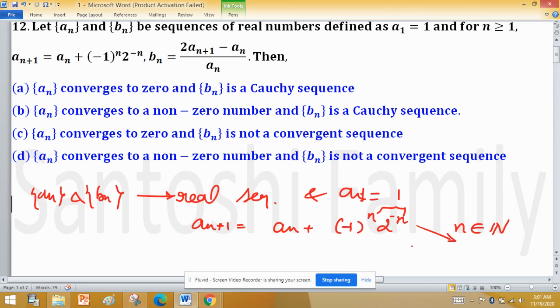In an intuitive way, in terms of sequences, n comes from a set of numbers, and if n is here, then -n appears in the exponent of 2. Now b_n is a sequence whose nth term is defined by (2a_{n+1} - a_n)/a_n. b_n is obtained from the sequence a_n, but we cannot say whether one of them is a subsequence of the other.